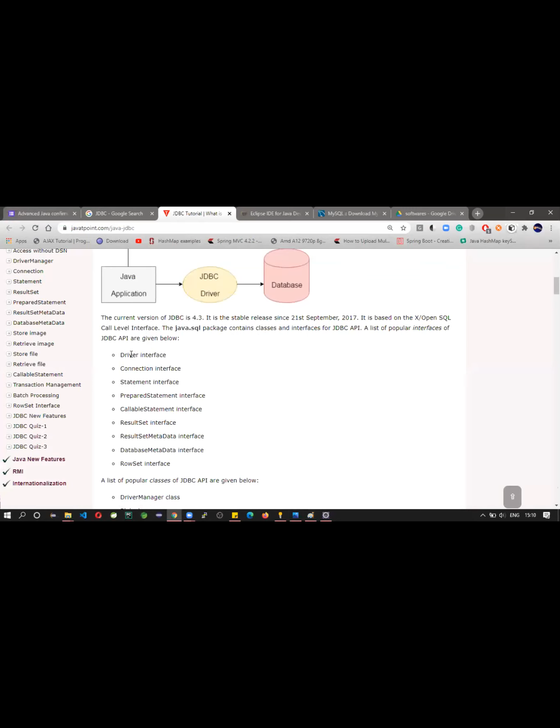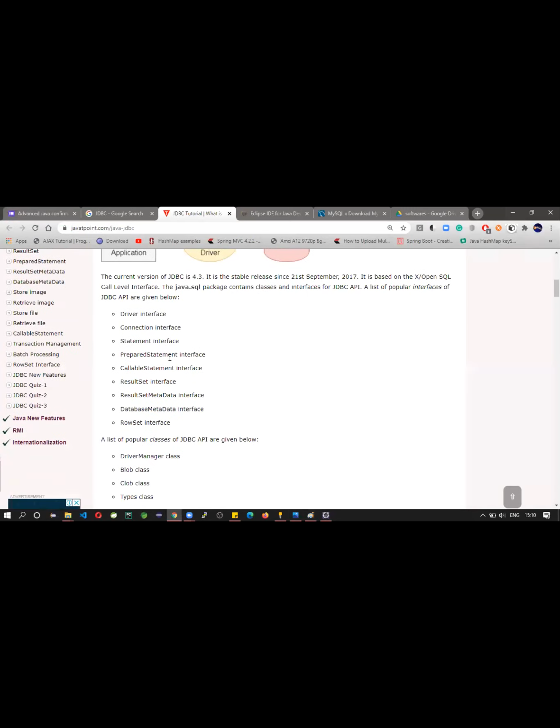What are the various popular interfaces in JDBC API? See, a driver interface, connection interface, statement interface, prepared statement interface, callable statement interface, result set interface, result set metadata interface, database metadata interface, a row set interface. These are the most popular interfaces. We will work with the driver, connection, statement, prepared statement, result set, and row set, with all these interfaces.